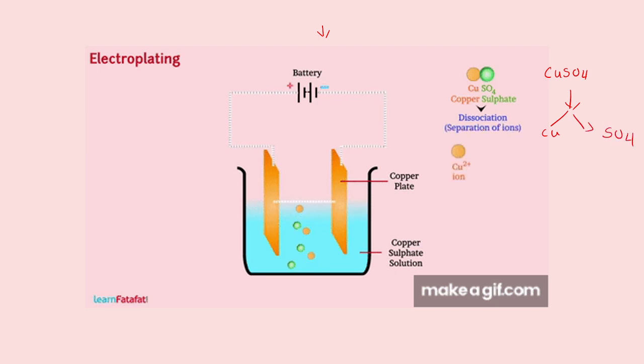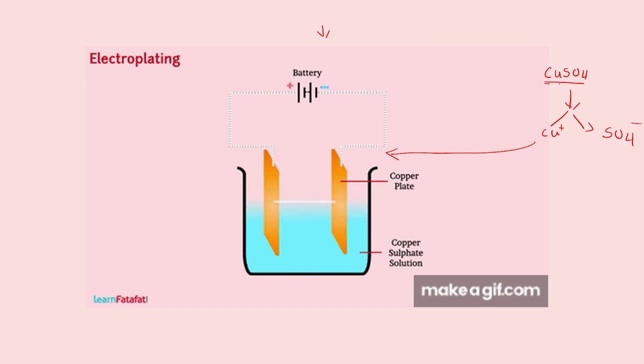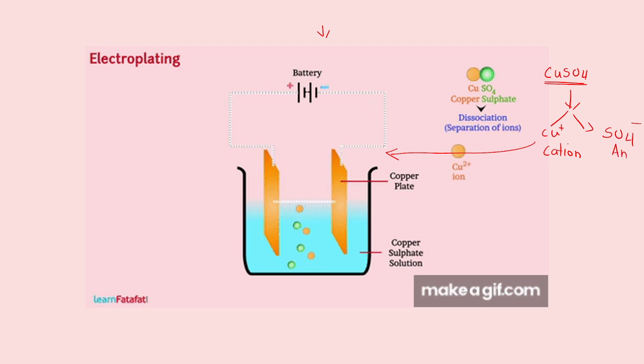The copper is getting deposited at the negative terminal, and sulfate is going to move towards the cathode, that is the positive terminal. So here the copper sulfate salt is getting separated into cations and anions. What is a cation? The one having a positive charge is termed a cation. The one with a negative charge is termed an anion.